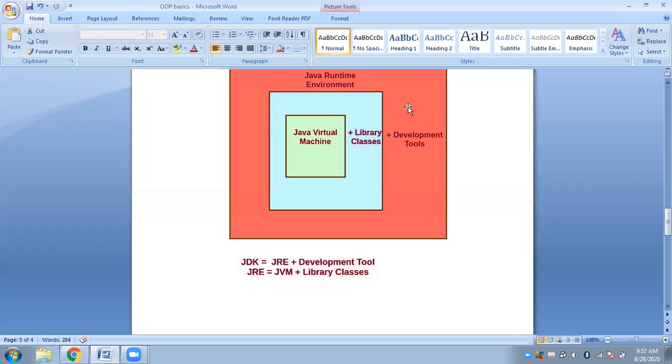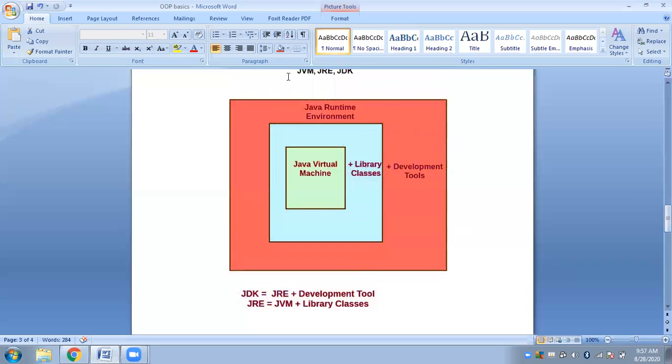It needs the help of some development tools. So JDK is actually the entire package inside which all our necessary requirements exist: all the necessary requirements for writing the Java program, compiling, interpreting and executing in conjunction with library classes.